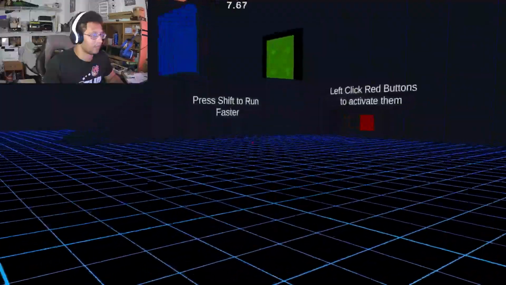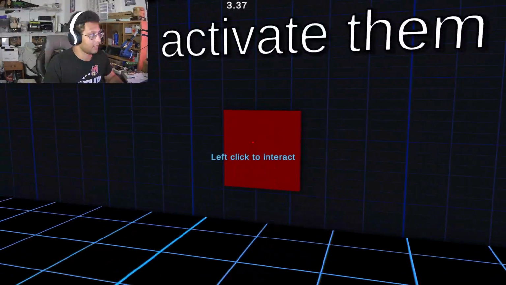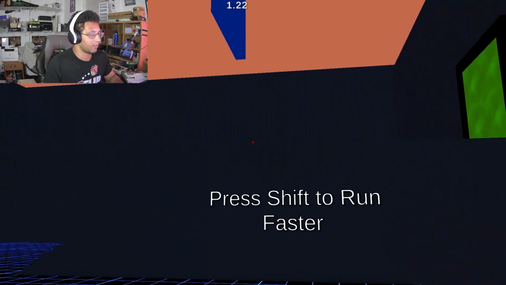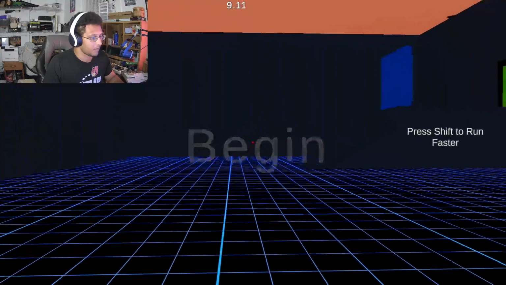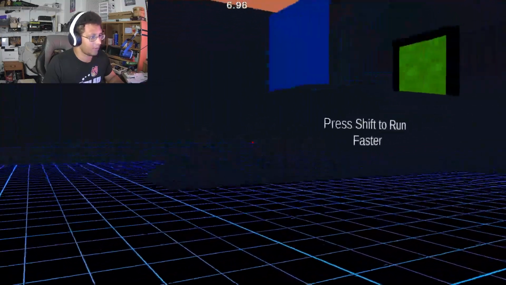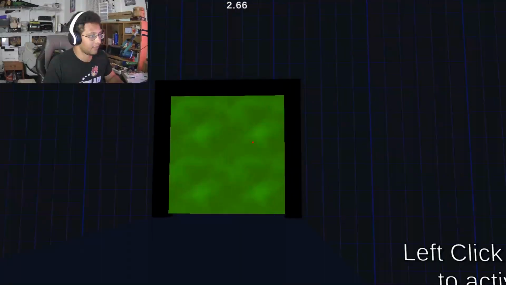And so this first level, it's just shift to run faster, and press the button, it opens the door, but there's not enough time to get up there. Oh, rats. So naturally, if I press shift and run, the other version of me is going to get that button. The other version of me got me covered.